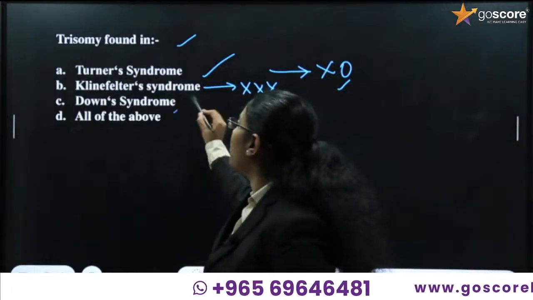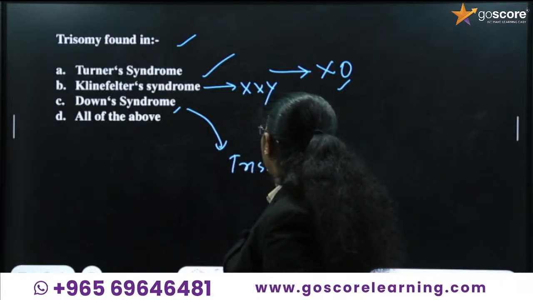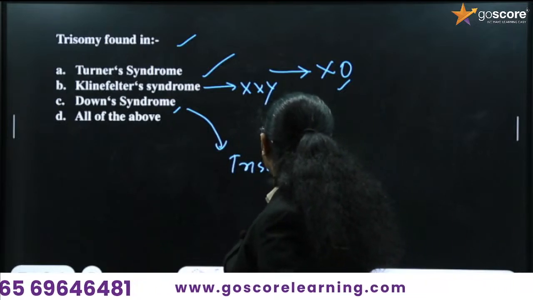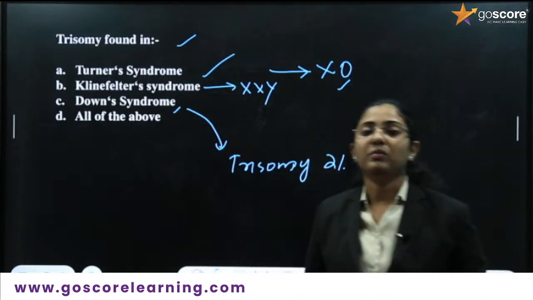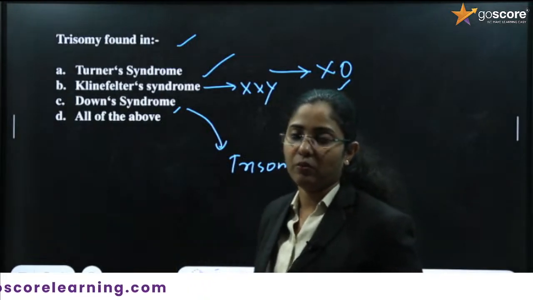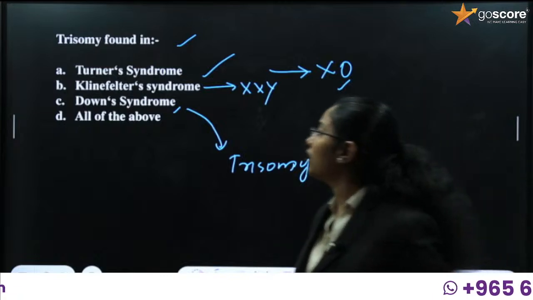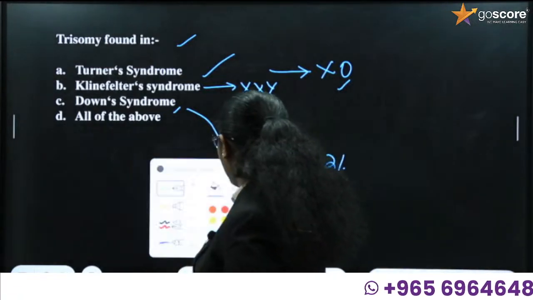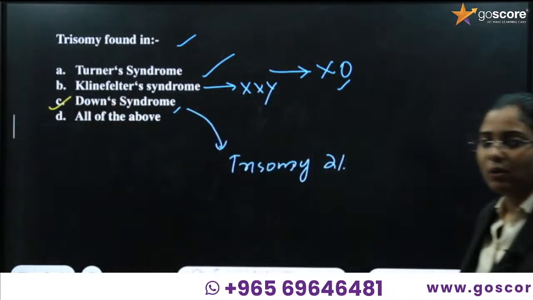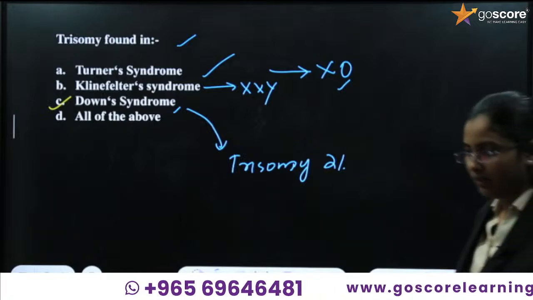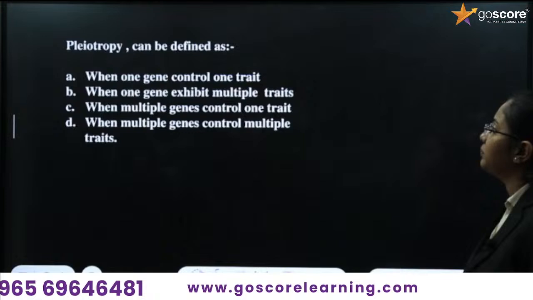Next one, Down syndrome. We have learned Down syndrome as trisomy 21. What is trisomy 21? In the 21st autosomal chromosome, there is one additional chromosome, one extra chromosome present at the 21st chromosome. So the answer is Down syndrome. Trisomy is found in Down syndrome. Clear? Next we will go with the next question.